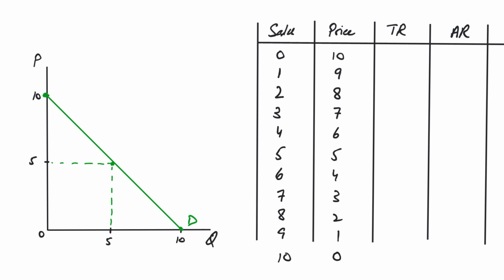Now let's take a look at the revenue. The revenue is price into quantity. 10 into 0 is 0. 9 into 1 is 9. 16, 21, 24, 25, and then it starts to go down again. It starts to go down again and goes down to 0.